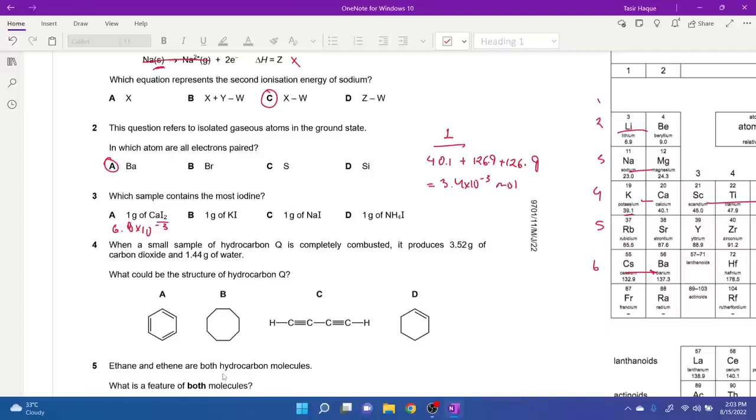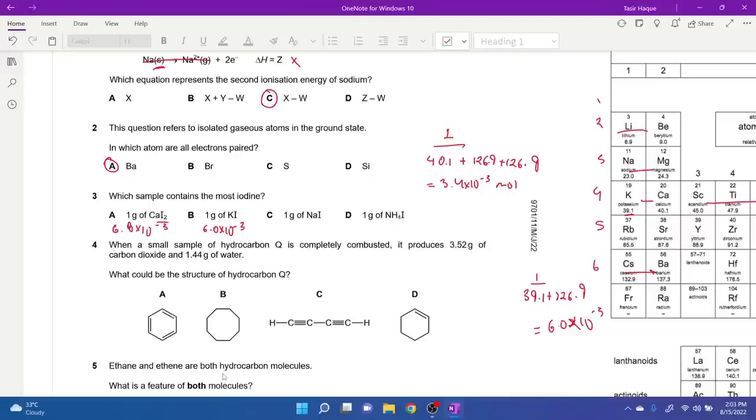Potassium is 39.1. So for potassium, it's going to be 1 divided by 39.1 plus 126.9. 126.9 plus 39.1, 1 divided by answer is 6.0 times 10 to the power minus 3. So this is 6.0 times 10 to the power minus 3. I'm not multiplying it by 2 because it's just 1 I.